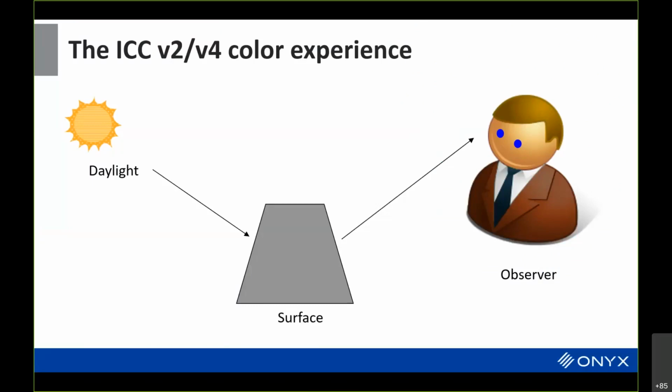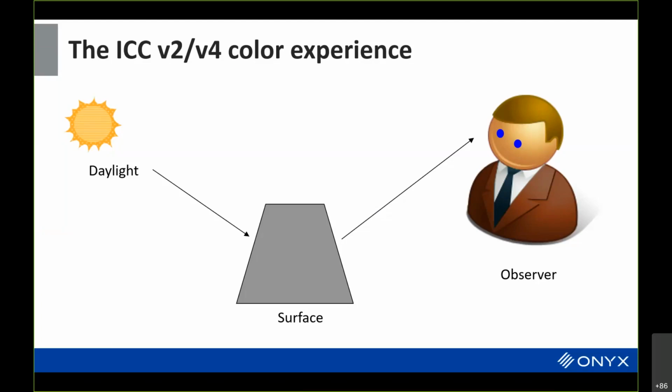Basically, the premise between ICC version 2 and version 4 color is that it assumes that you are viewing something under daylight, a specific daylight that was defined in the 1960s after lots of experiments, and it doesn't necessarily correspond to any particular experience you may have because it's a theoretical definition.